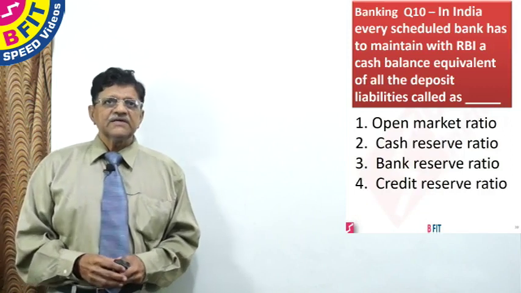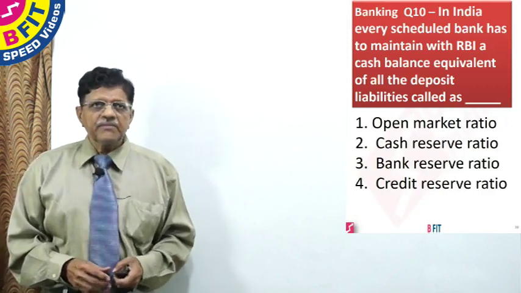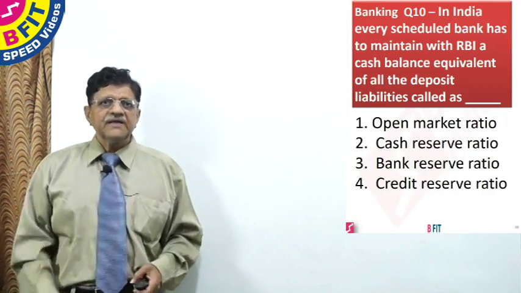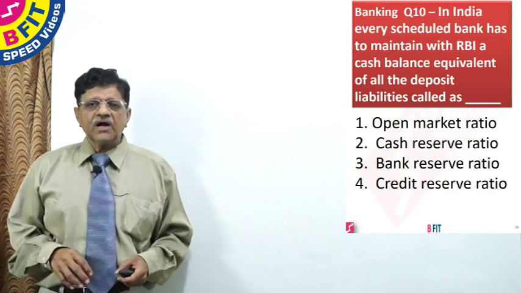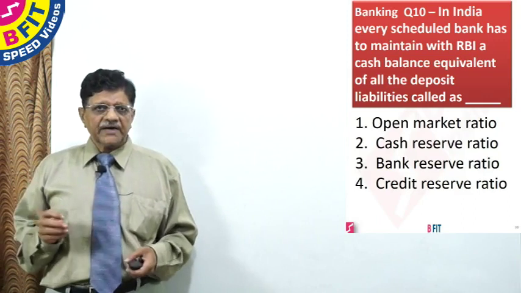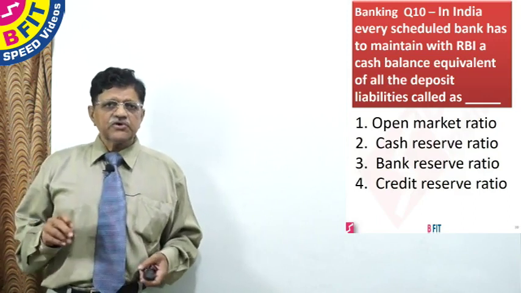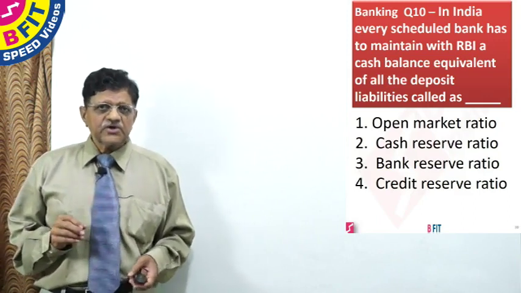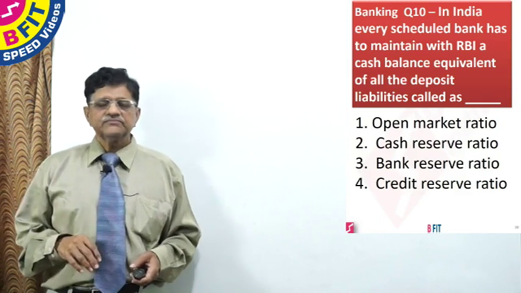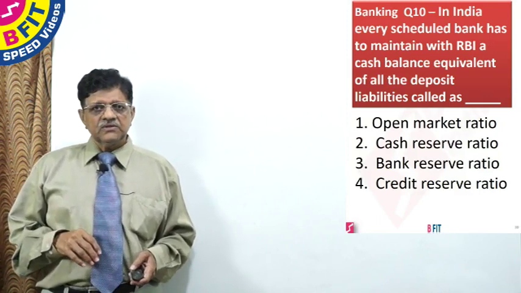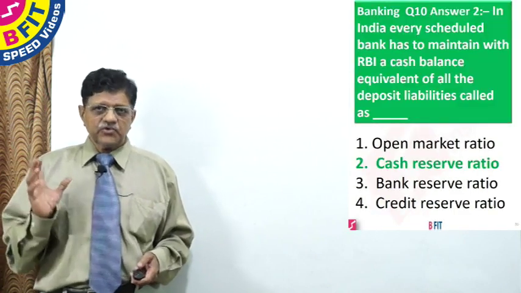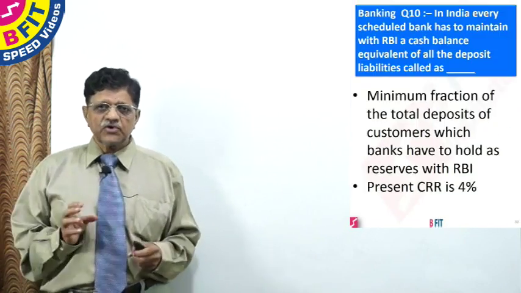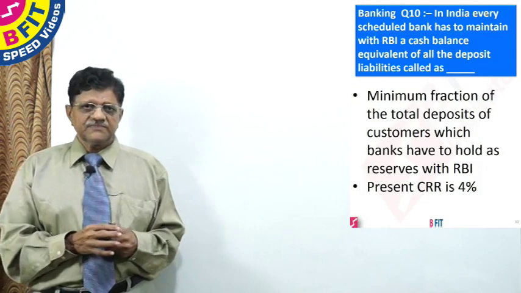The next question is, in India, every scheduled bank has to maintain with RBI a cash balance equivalent to a percentage of all deposit liabilities, called as what? Open market ratio, cash reserve ratio, bank reserve ratio, credit reserve ratio. So the correct answer for this question is cash reserve ratio. What is cash reserve ratio? You simply remember like this.